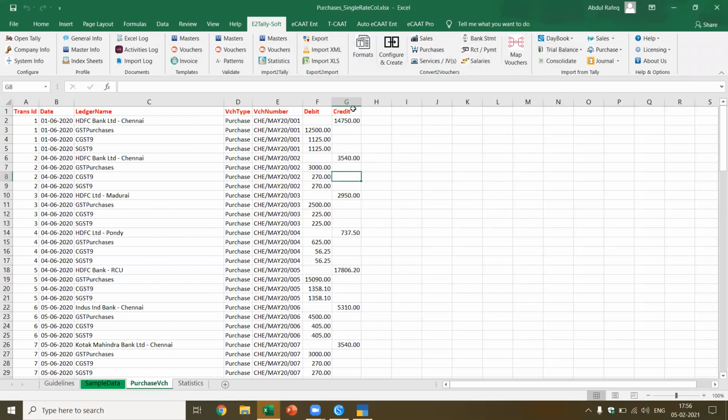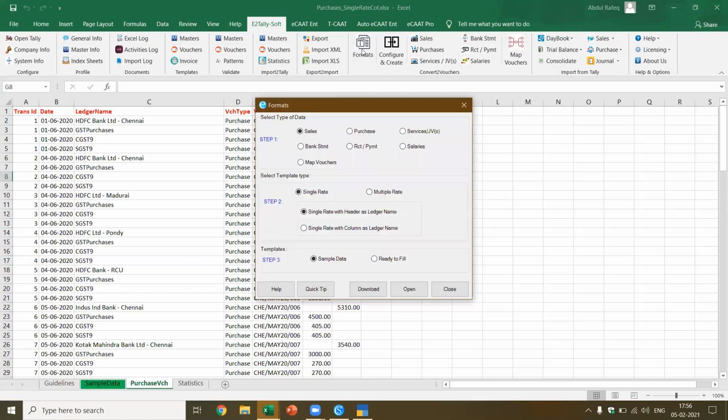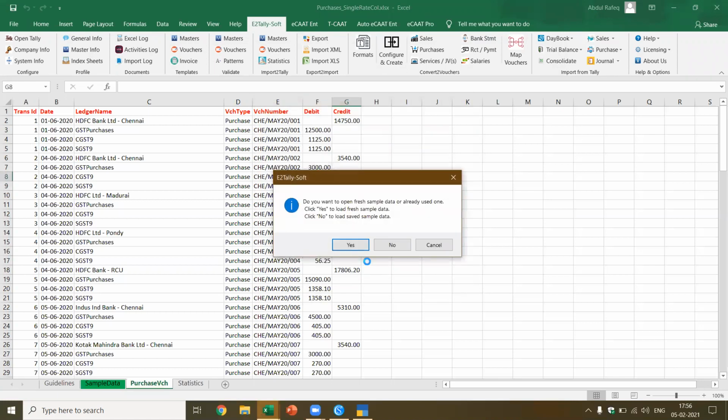Now, what I want to do is there are standard formats. You want to learn, we have got standard formats available for the sales. In the sales, it can be single rate, multiple rate. In single rate, it can be single rate with header as ledger name, or single rate with column as ledger name, or in multiple rate also, I can have multiple GST rates and multiple CGST rates. I'm going to take a simple example, single rate, and I say open. So this is going to create the sample data.